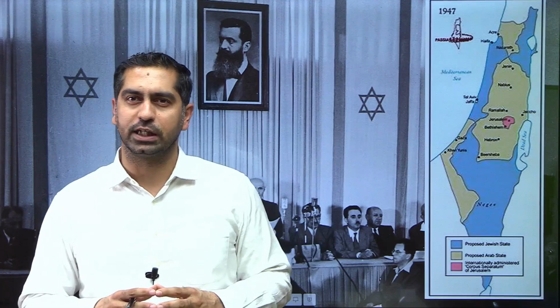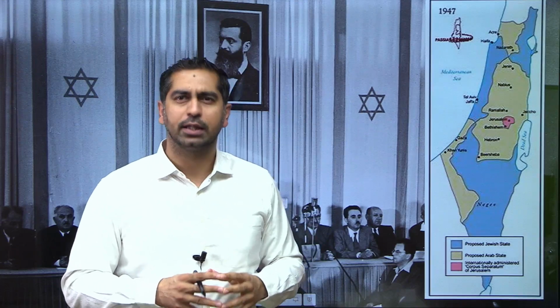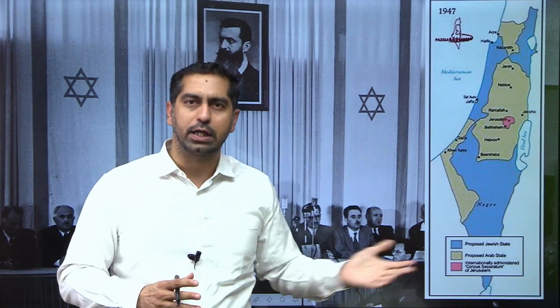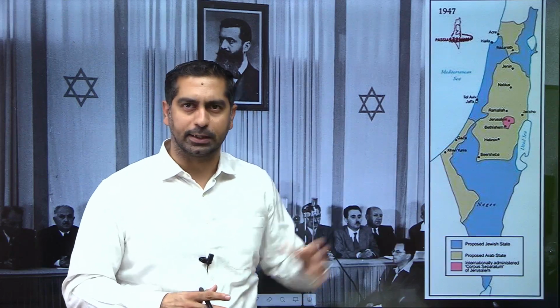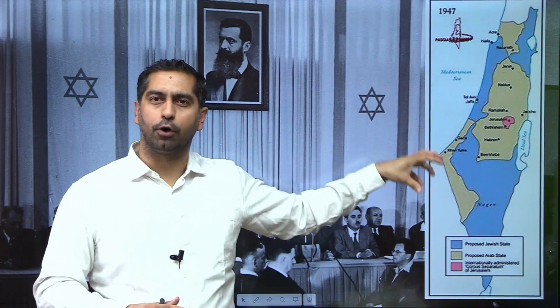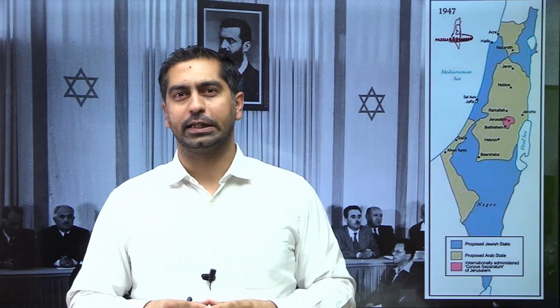What is this two-state solution? The entire area of the Palestinian mandate that was controlled by the British earlier was to be divided into two regions, one Jewish dominated and the other Arab dominated, and the State of Israel would be formed in the Jewish dominated area, and the State of Palestine would have been formed in the Arab dominated area.